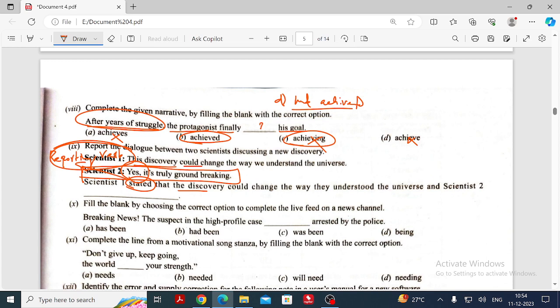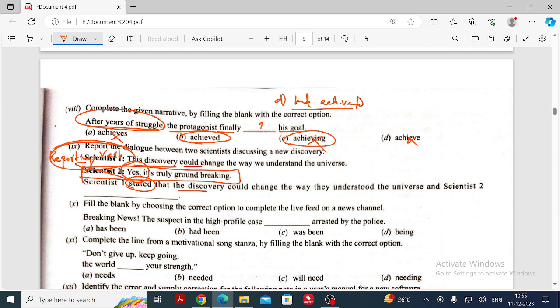Positively or else affirmatively? What is the sentence? "This discovery could change the way we understand the universe." Scientist 2 made a sentence: "Yes, it's truly groundbreaking." Yes here means positively. Another word: agreed. What is another word? Agreed. Yes means agreed. Okay, write the answer.